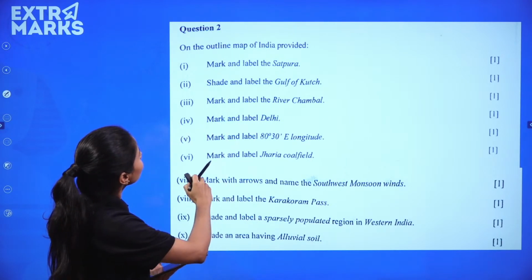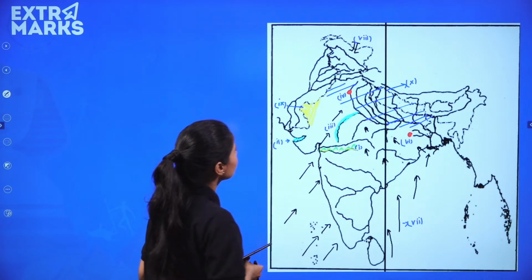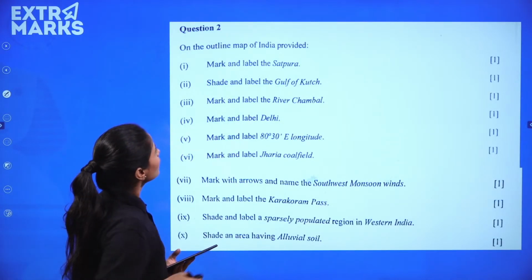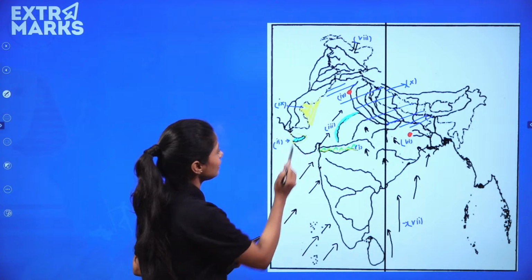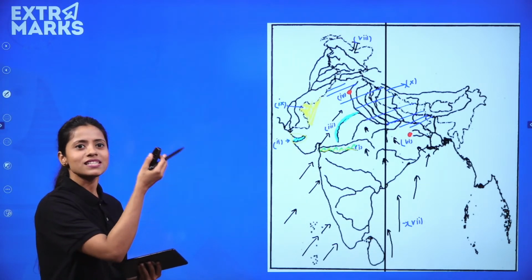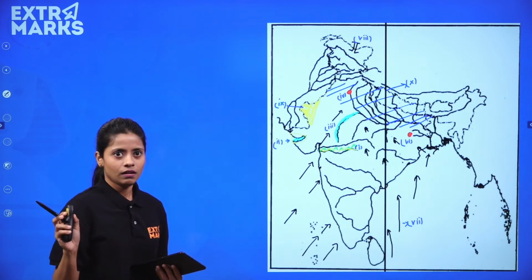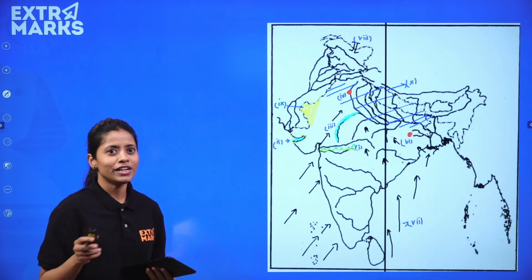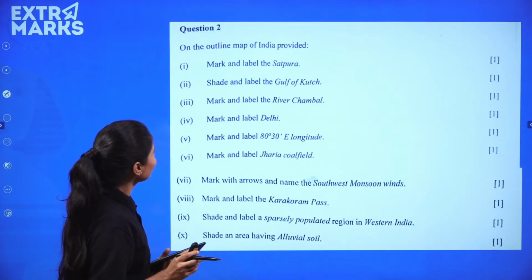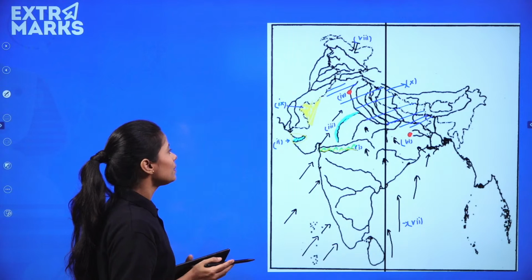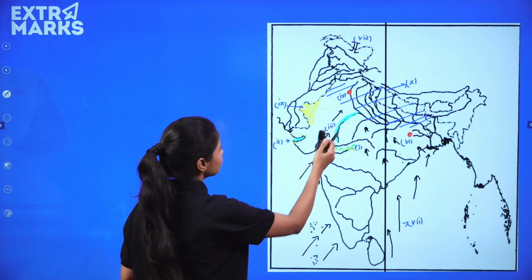So mark and label Satpura. You can see it here, Satpura ranges, right? Now they're asking you shade and label the Gulf of Kutch. You have the Gulf of Kutch here. Very easy, because these are the major portions, right? These are very, very important. Nothing, I think, has been out of the syllabus or very difficult from where it has come, right? So nothing like that was asked, right? Mark and label Delhi. Delhi is the capital city. Very, very easy to understand, right? Here.